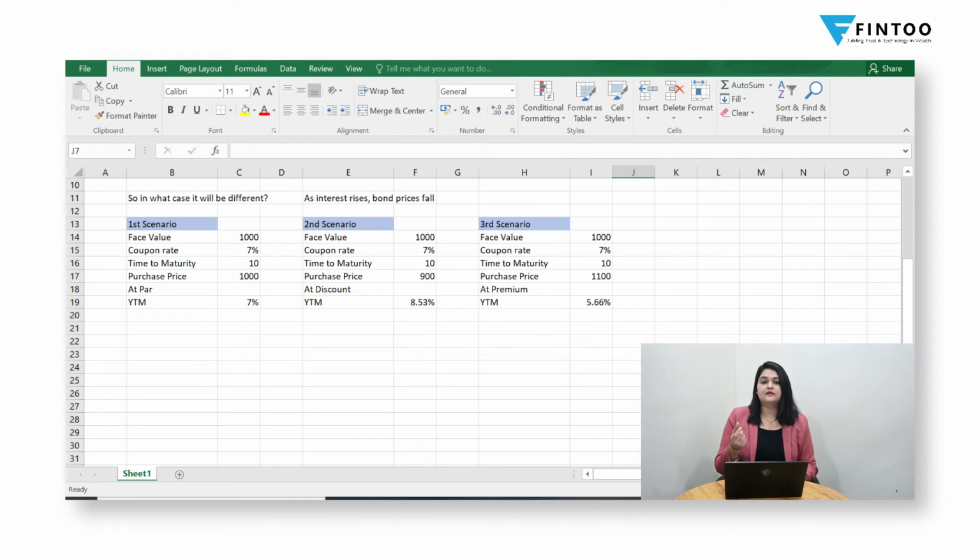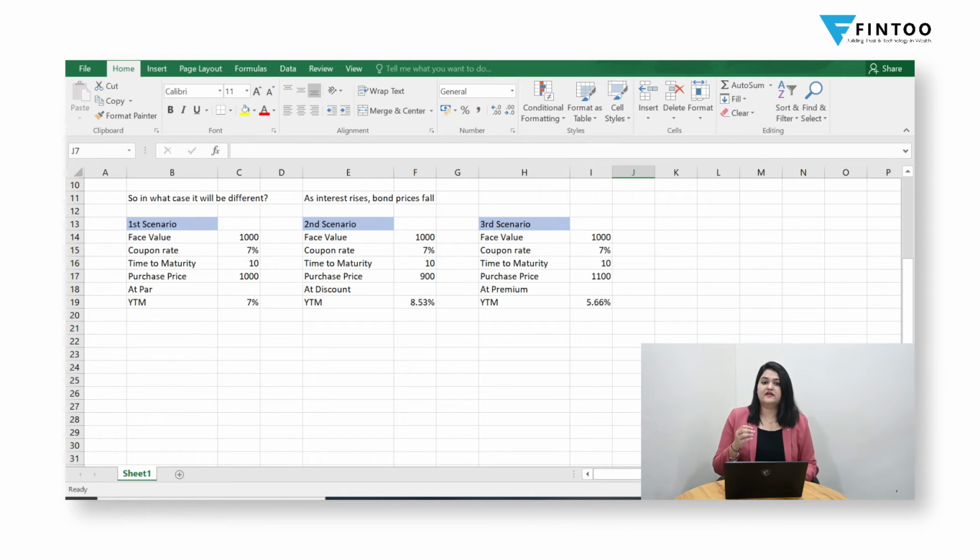Now PMT is nothing but the interest payments that you are receiving, that is called coupon payments in terms of bond. So when you are investing into a bond, the coupon that you are receiving in this particular example is 7% of the face value, which is 1000. 7% multiplied by face value, which is 1000. This is what you will receive.